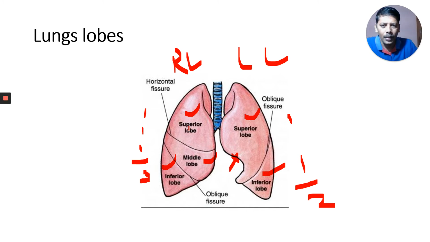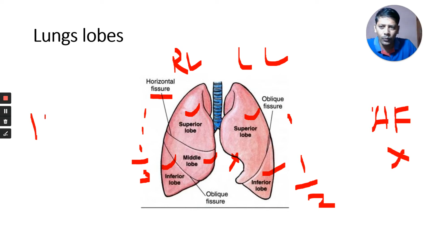Remember, you can observe one more important thing. Between the superior lobe and middle lobe, there is a fissure called the horizontal fissure. Horizontal fissure is absent in the left lung and present in the right lung. The weight of the right lung is more than the left, and the right lung is somewhat higher in position than the left.